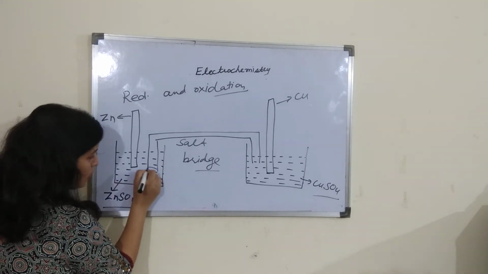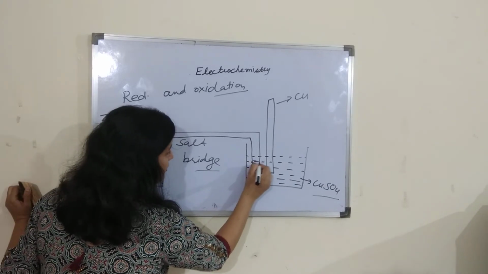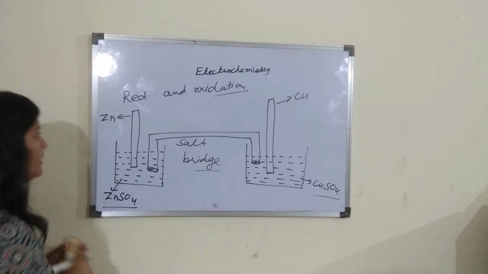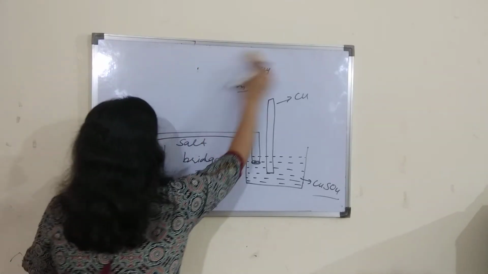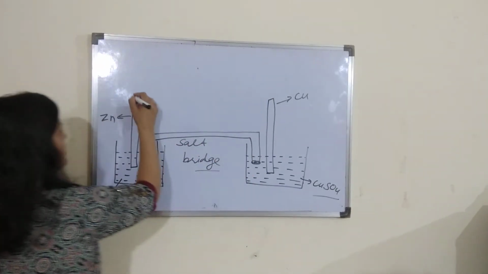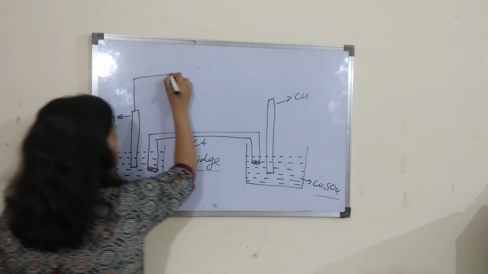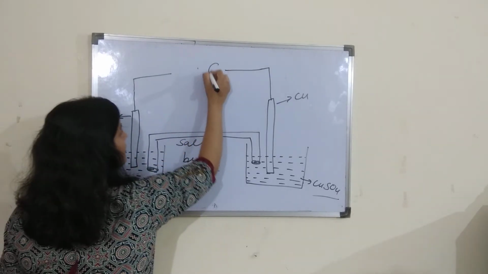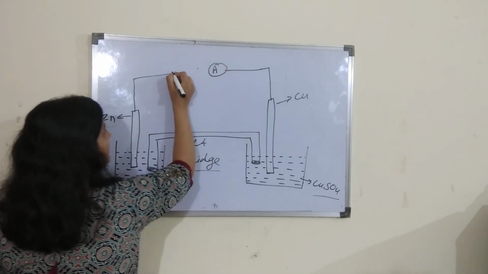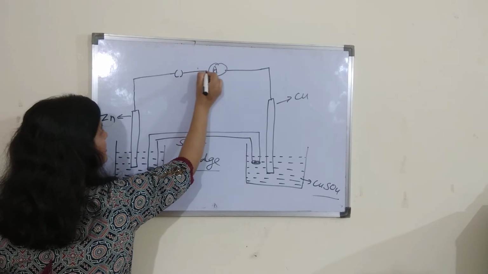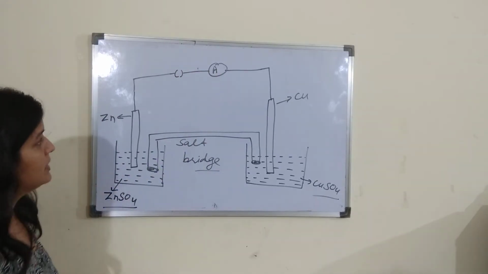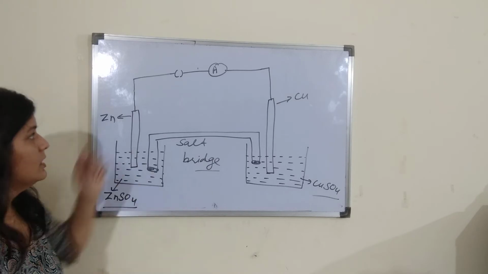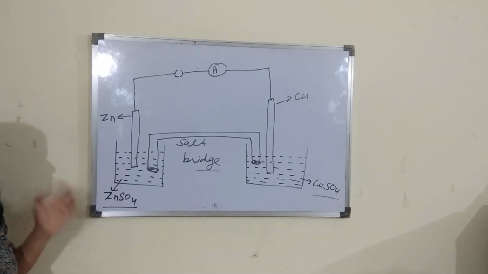And he closed the ends of this U-shaped tube with the help of porous cotton plugs. In the external circuit, he connected both the electrodes with the help of a conducting wire. He used an ammeter and a key here. Why did he use an ammeter? He used an ammeter because he had to detect the current. And he used a key here to control the flow of current.